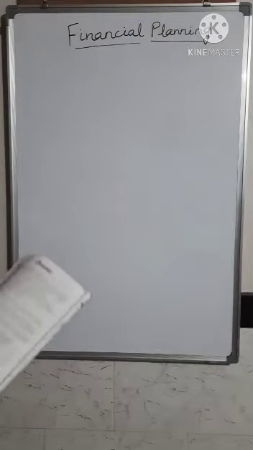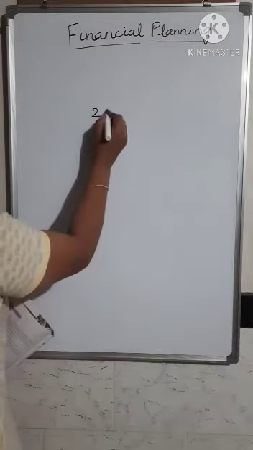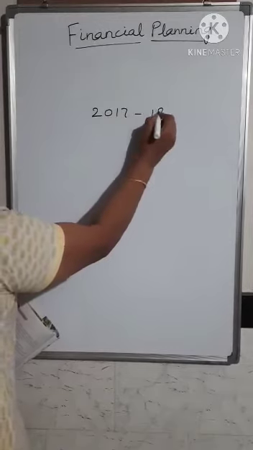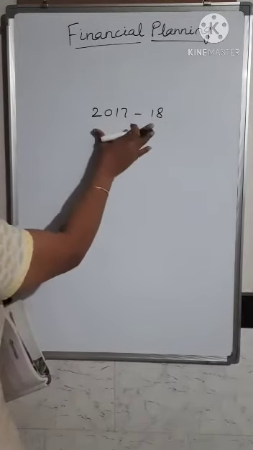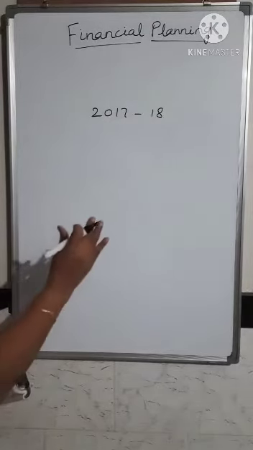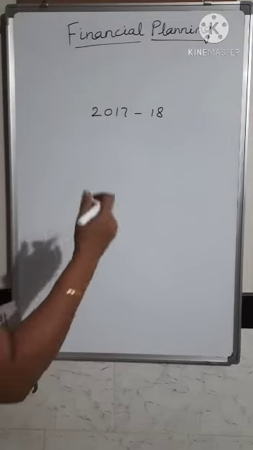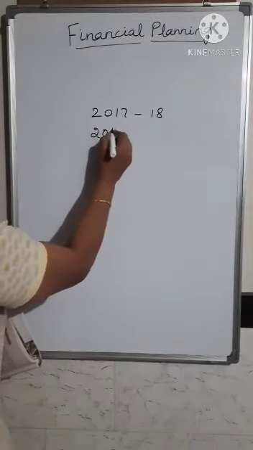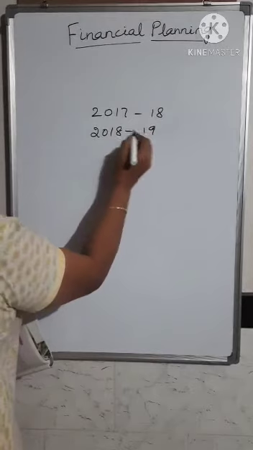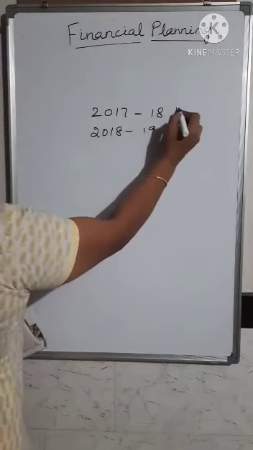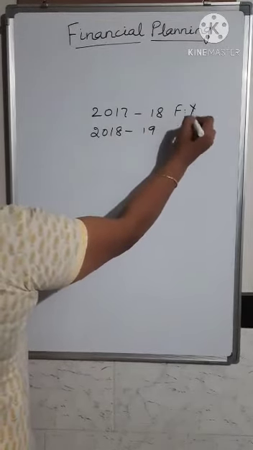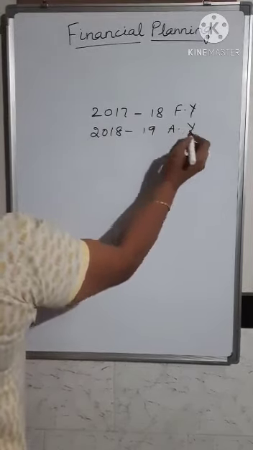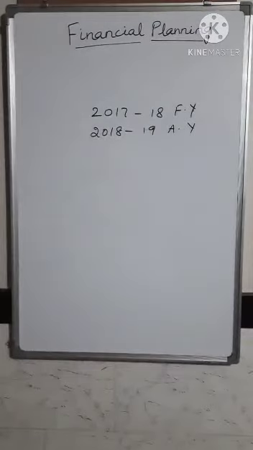Now for example, he is earning the income in the year 2017-2018. During this period, if he is earning the income, then he is liable to pay the income tax in the coming year, that is 2018-19. The earlier one you call the financial year, and this one you call the assessment year. So these are the terms that you come across under income tax.